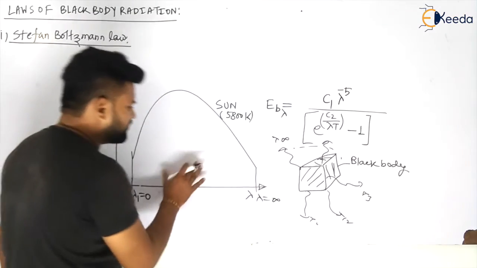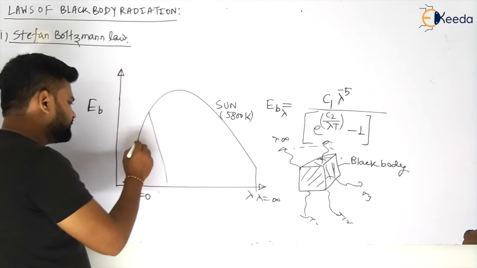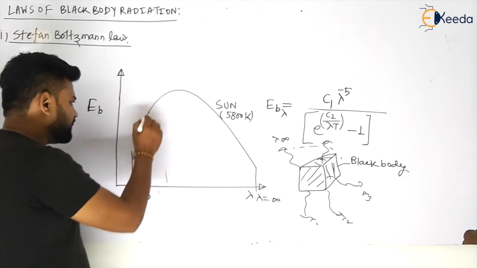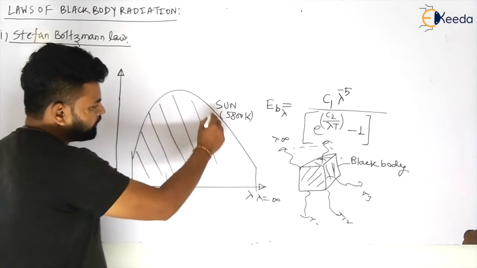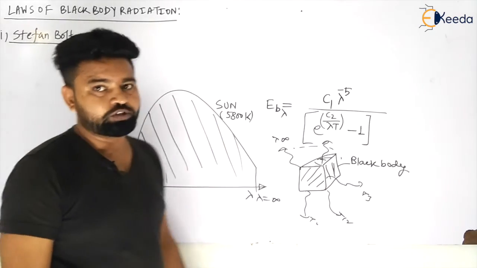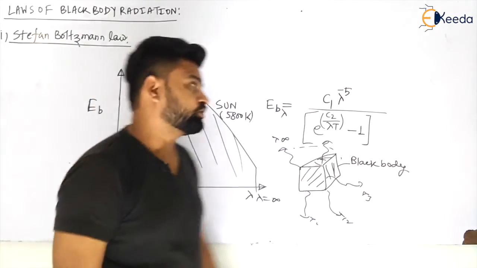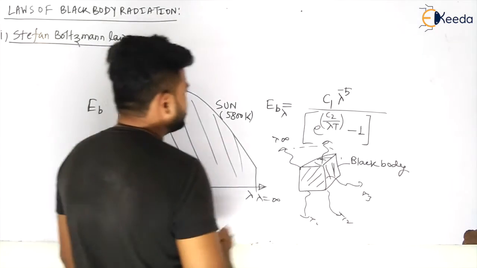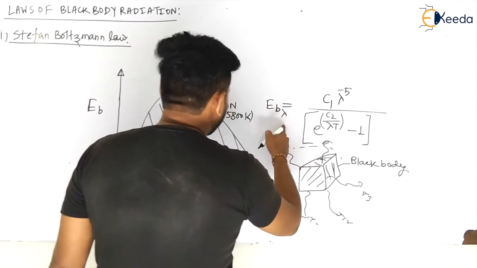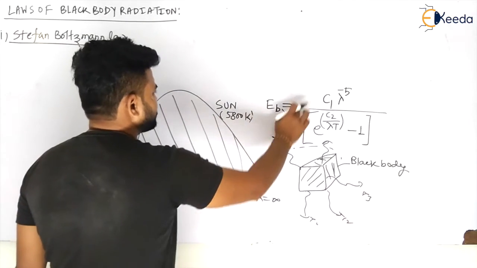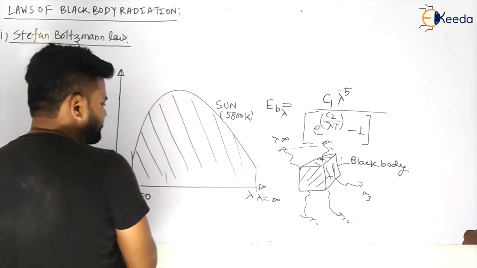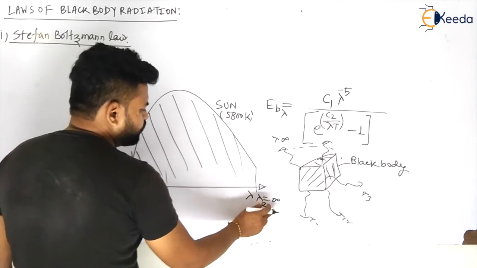This will give you the total emissive power of a black body. This area will give you the total emissive power of a black body. So how can you calculate it? If you want to calculate the total emissive power, you have to integrate this with respect to lambda, from lambda 1 to lambda 2, which is infinite.